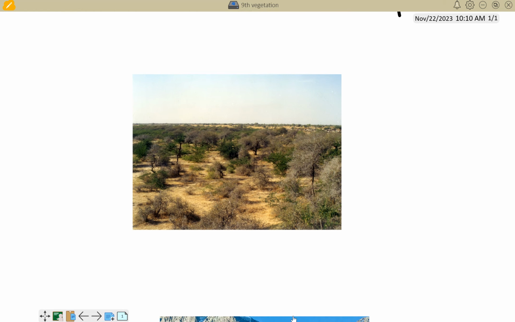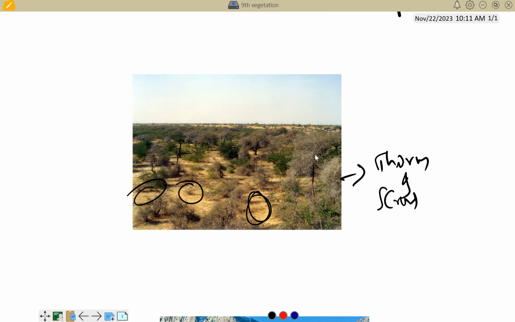See, this is the thorn and scrub type of forest. See, trees are very sparsely populated, scarcely populated. They have spiny bushes and very few green trees.